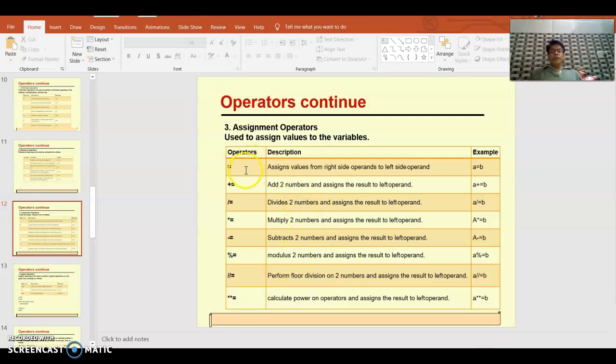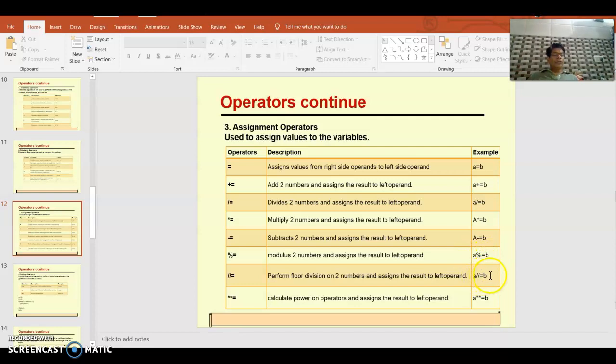One more important one here is the assignment operator. So a equal to 5: here we are assigning the value 5 to the variable a. Then a plus equal to b means a equals a plus b. a divide equal to b means a equals a divided by b. a star equal to b means a equals a star b. a minus equal to b means a equals a minus b. a mod equal to b means a equals a mod b.